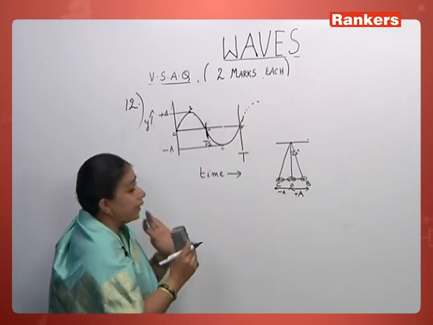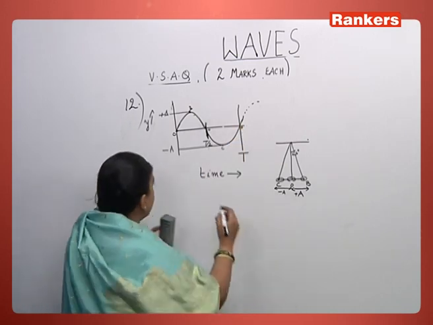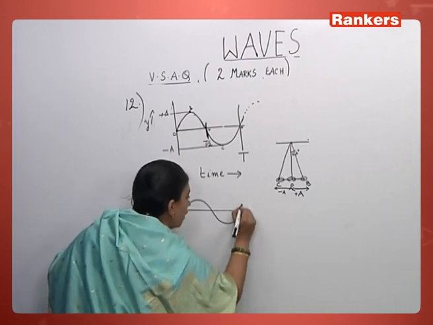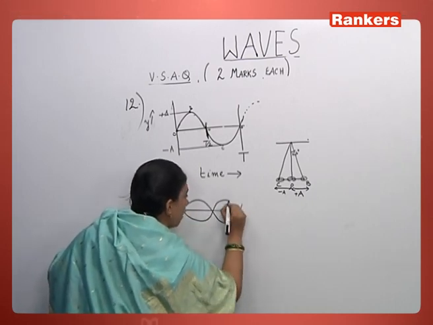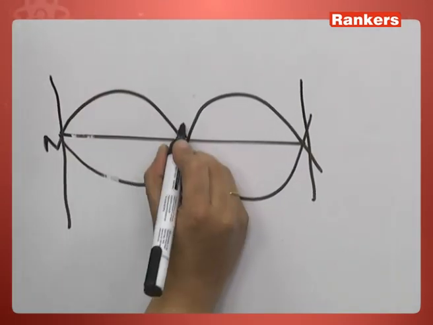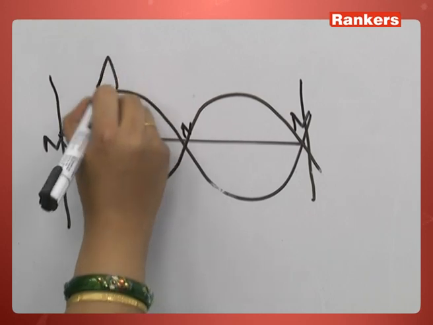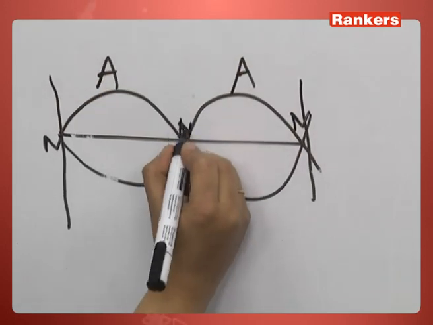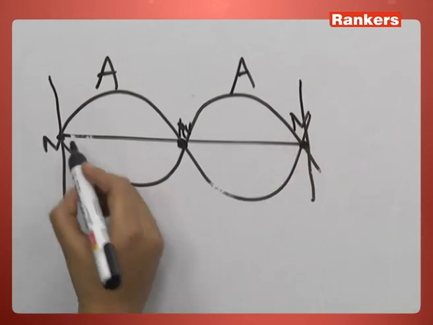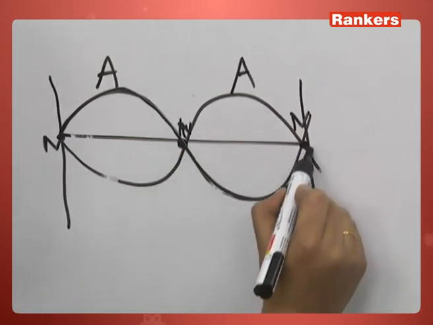So here what we say, a node and an antinode. In stationary waves, this is a node, this is a node, this is a node, this is an antinode, this is an antinode. Because this is maximum displacement, these are positions of minimum displacement. So one wave, what is the time period?